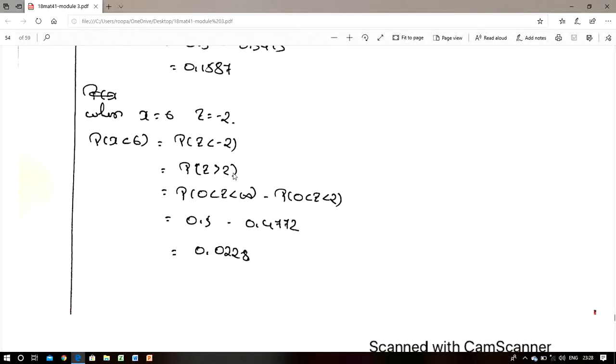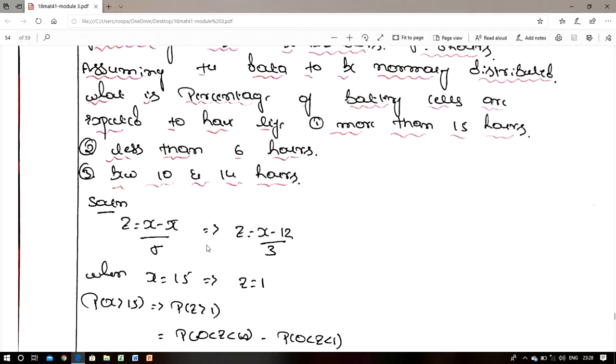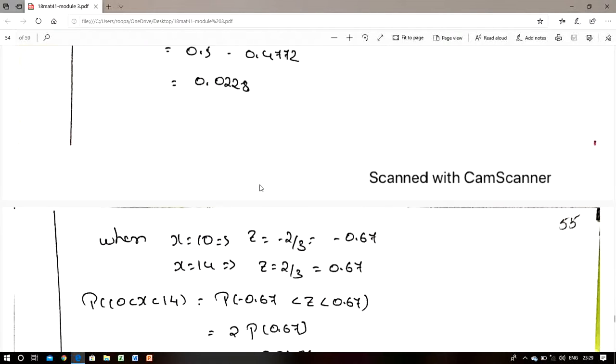The same meaning, z less than minus 2 is also the same as z greater than 2. So it can be written as 0 to infinity minus 0 to 2. 0 to infinity value is 0.5. 0 to 2 you can write phi of 2. Phi of 2 value is 0.4772. Simplify, we get 0.0228. Third condition, between 10 and 14 hours.